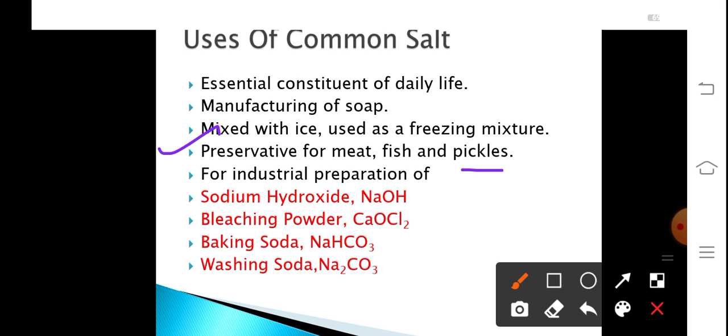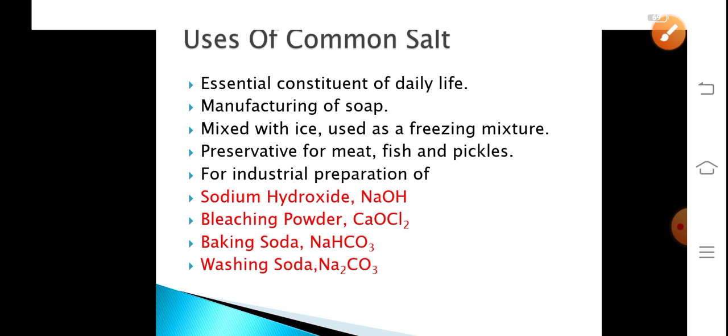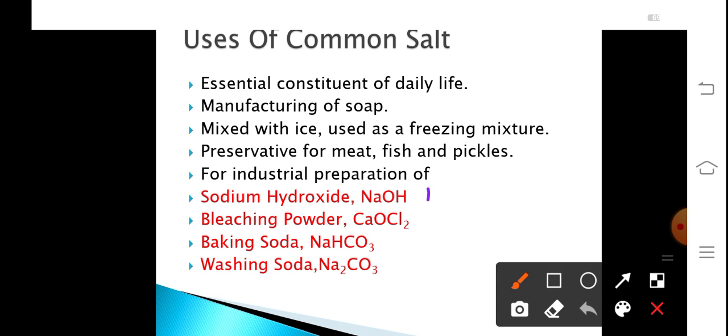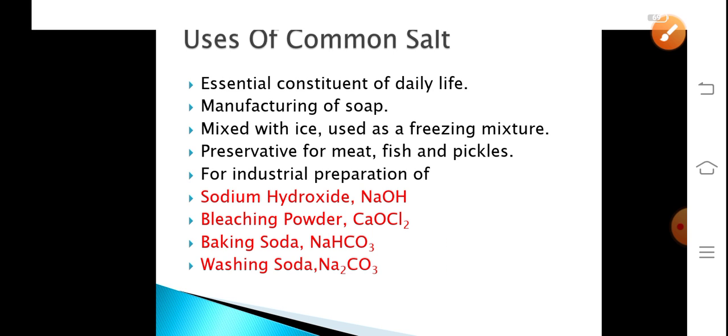The most important and significant role which NaCl plays is that it is used for the preparation of sodium hydroxide, bleaching powder, baking soda, and washing soda. So these are the chemicals which can be prepared by using common salt. So common salt is a raw material for the preparation of all these materials. So let us study one by one the preparation of these.